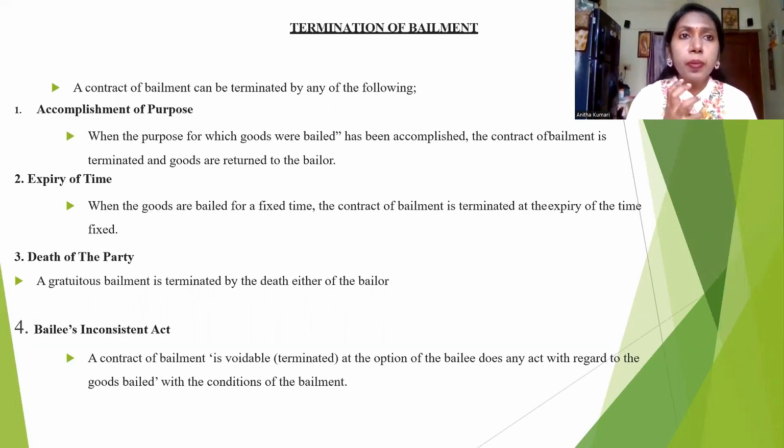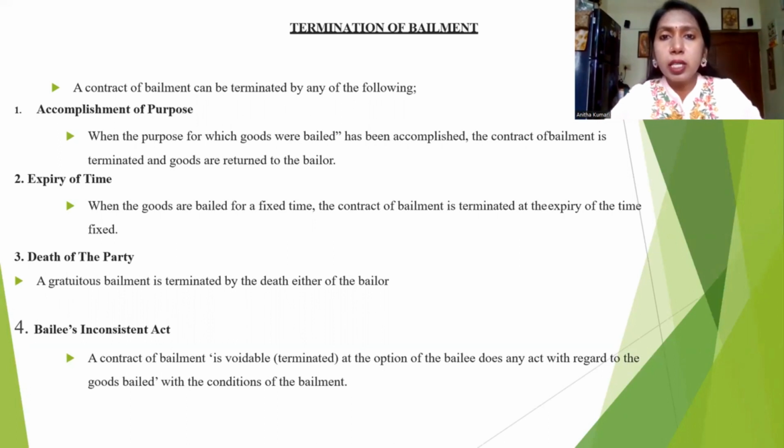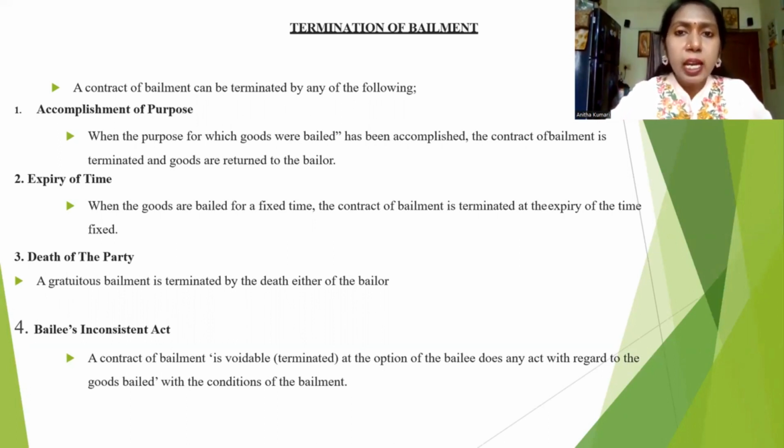Being a student, we should always learn all the aspects in each and every contract, in each and every act. Now in this topic, we have seen what is bailment, who is a bailer, who is a bailee, what are the types of bailment, and what are the duties and rights of the bailer and the bailee.